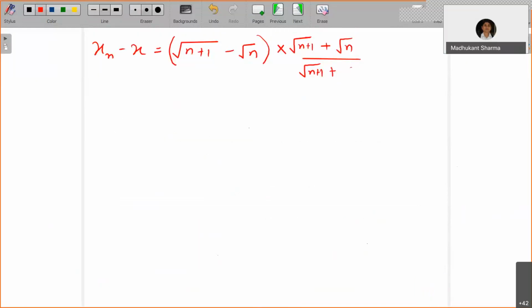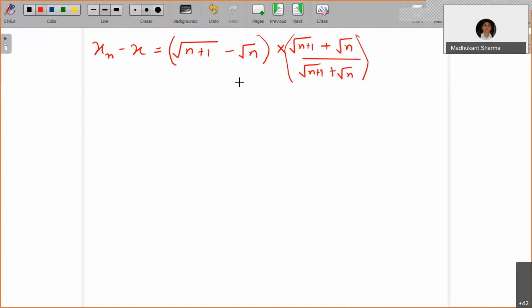Plus root n. Because of this minus sign, you are not sure that this is going to be infinity, because you know infinity minus infinity is not defined. As n tends to infinity, this goes to infinity, this also goes to infinity. We are going to look at that later on, properly divergent sequences.